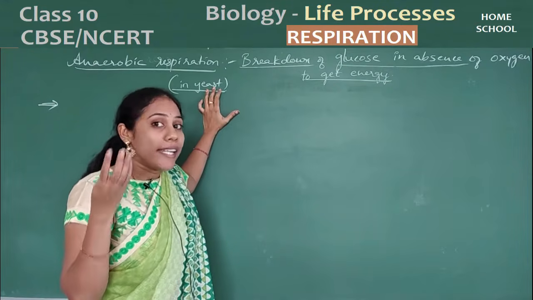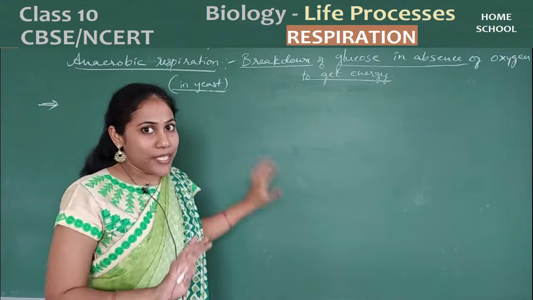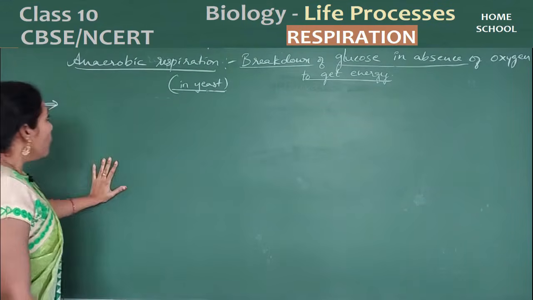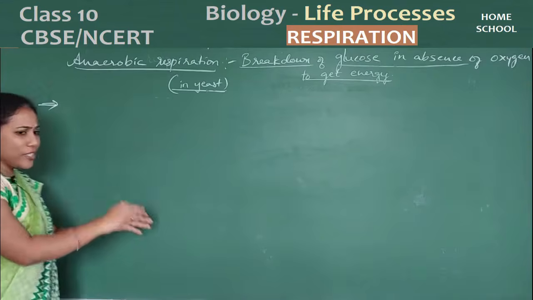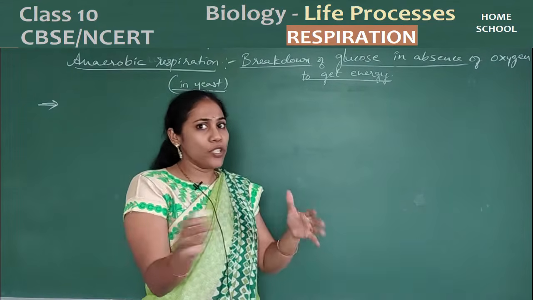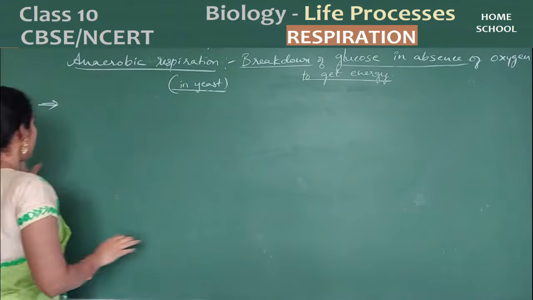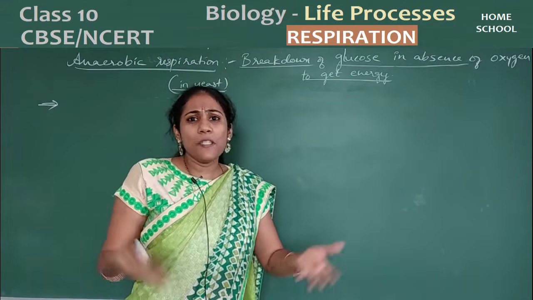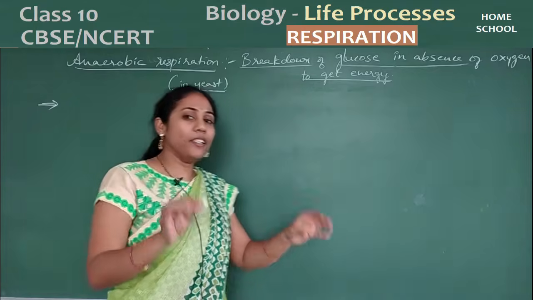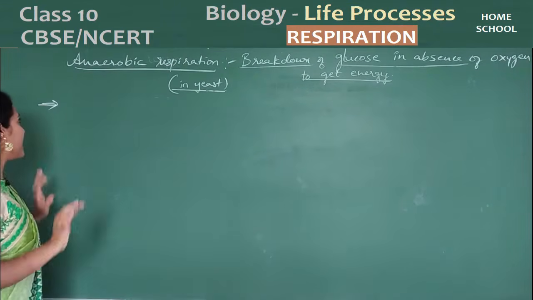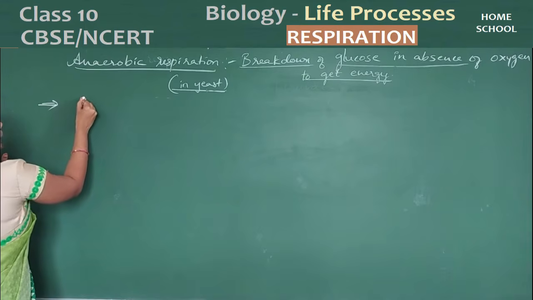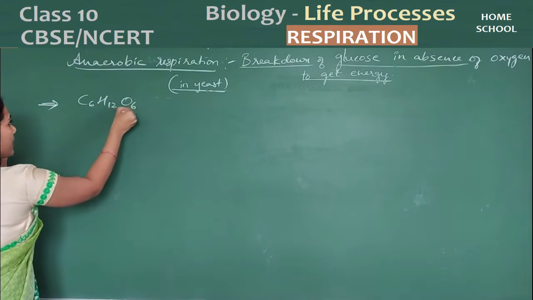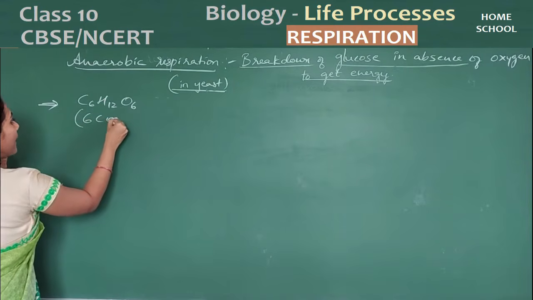So why do you get that fluffy cake? That also you will be able to see. When you look at the reaction, you will be able to understand. Here also the same thing. From the blood, the glucose will come to various parts of the body. Various parts have cells. So particularly glucose enters into various cells of the body. And glucose, we all know, is a 6 carbon compound, C6H12O6.